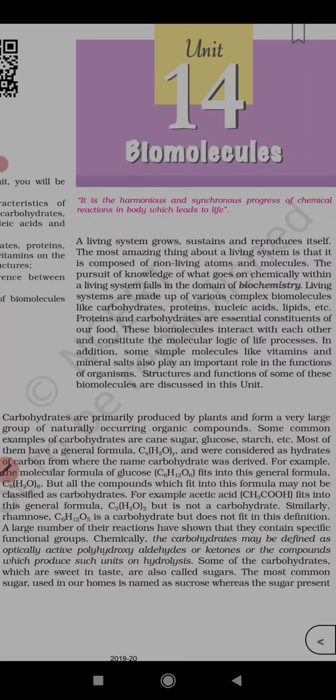The most amazing thing about a living system is that it is composed of non-living atoms and molecules.